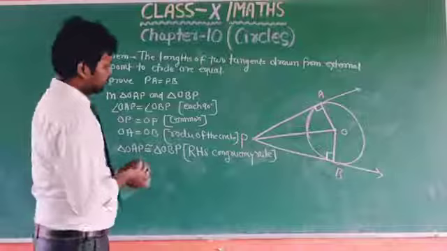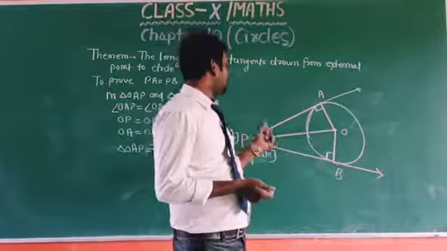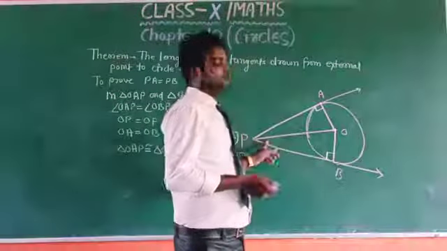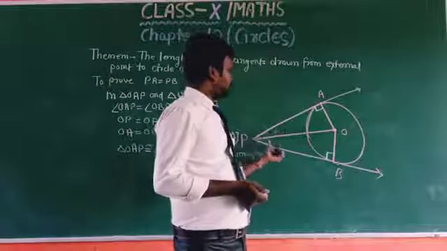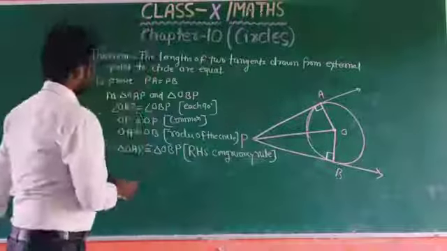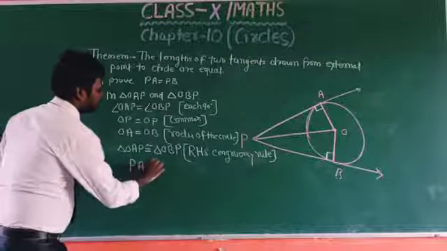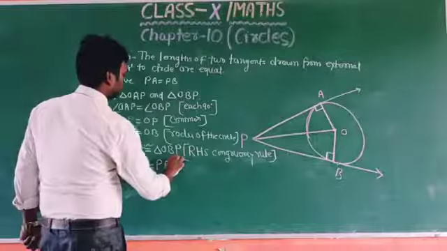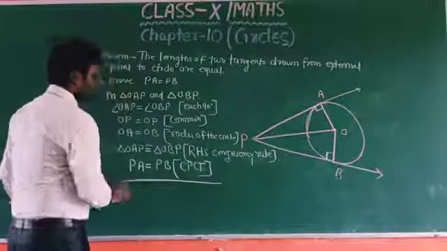So this means all remaining three parts are also equal. This angle is equal, this angle is equal, and PA equals PB. Therefore the length PA equals PB by CPCT.